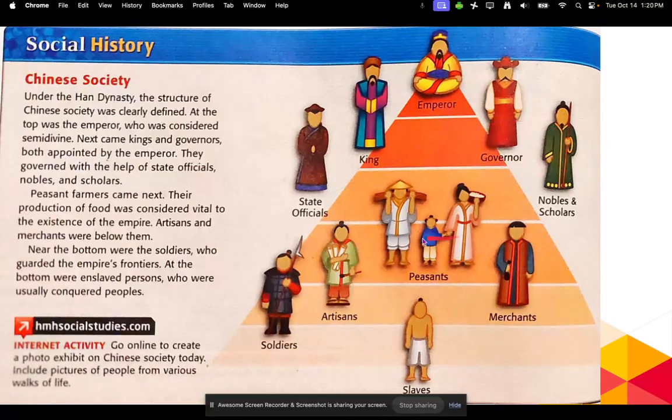So typically in Europe, peasants would be way, way at the bottom. But in Chinese society, especially during the Han Dynasty, they were a little bit more towards the middle. The reason for that is because peasants were seen as so essential for the Han Dynasty because they're the ones growing the food, they're doing the manual labor. Below them would be the artisans and merchants. Then we also have the soldiers. And then the very, very last would be the enslaved people.